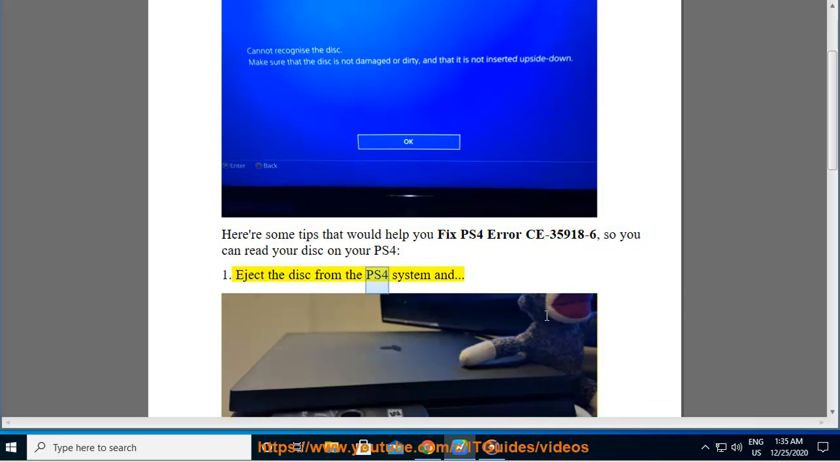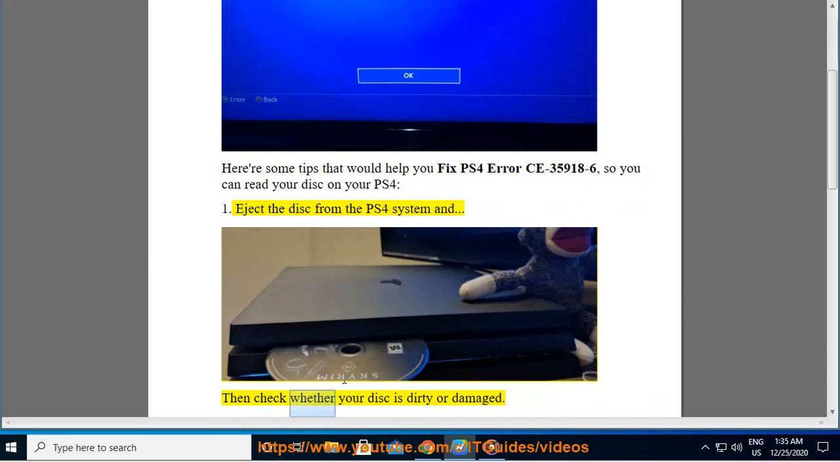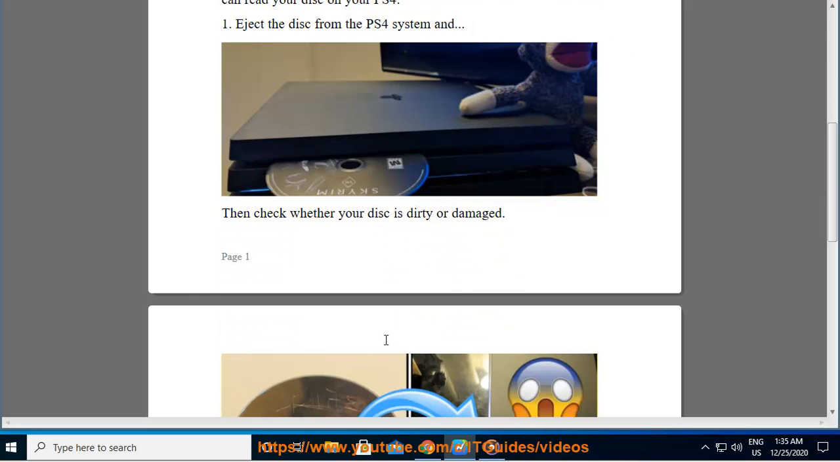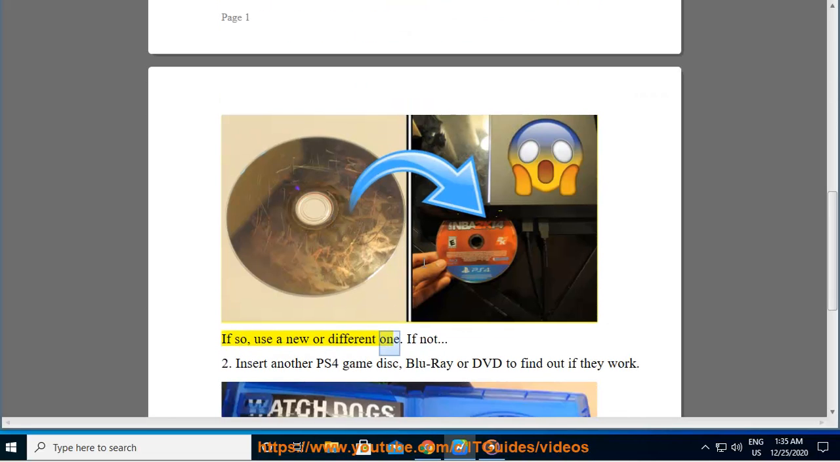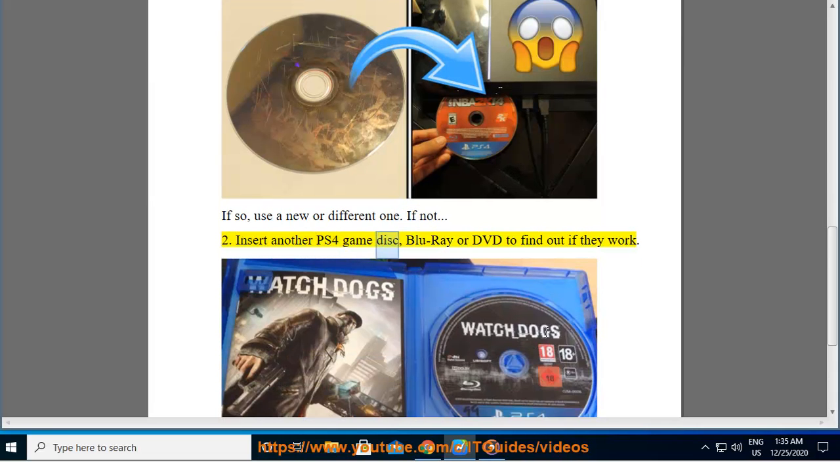1. Eject the disk from the PS4 system and then check whether your disk is dirty or damaged. If so, use a new or different one. If not, 2. Insert another PS4 game disc, Blu-ray, or DVD to find out if they work.